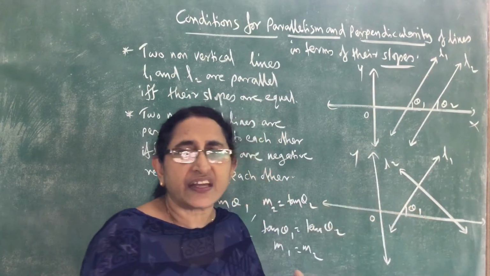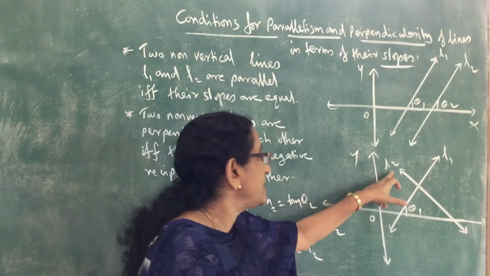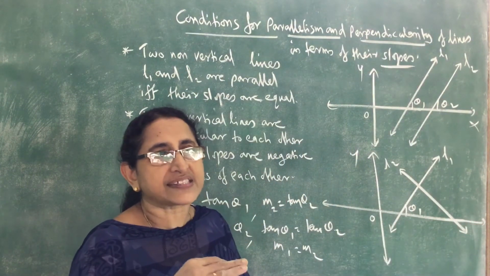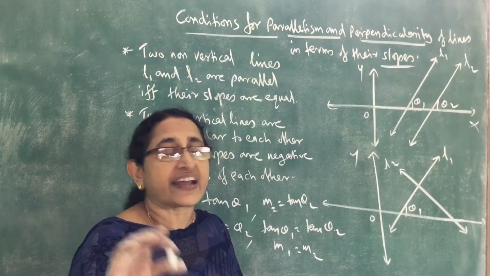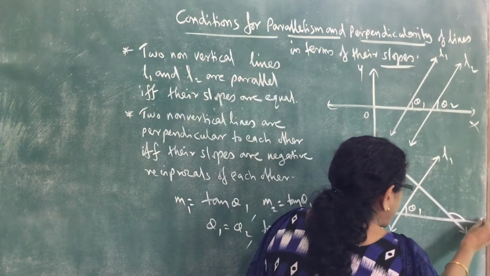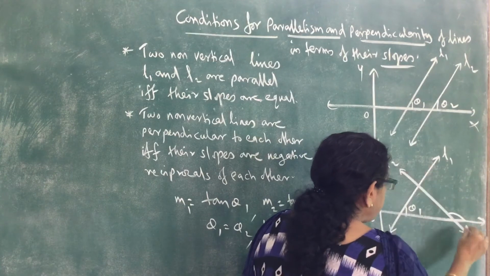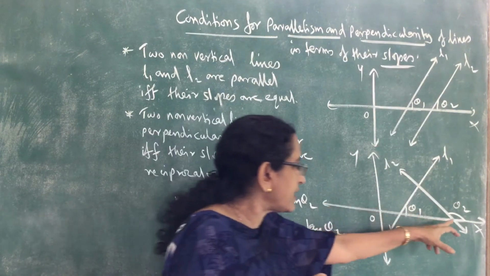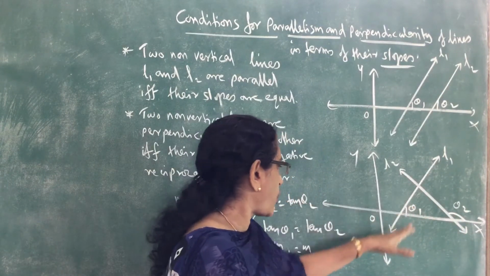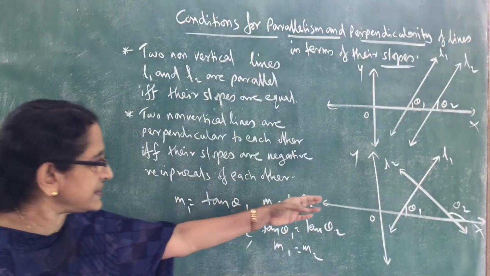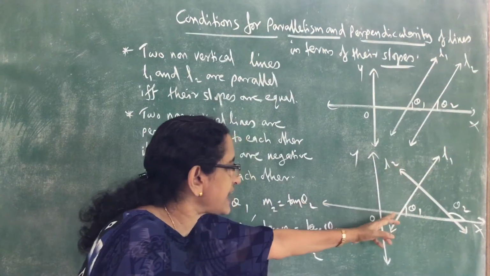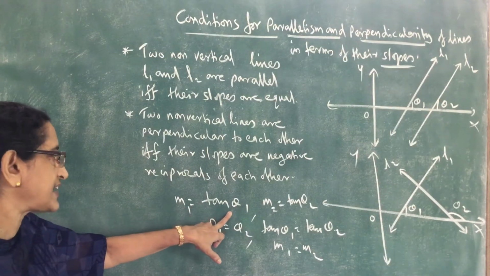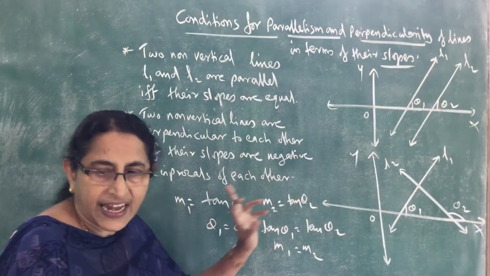And let theta 2 be the inclination of second line L2. That means that line makes angle theta 2 with the positive direction of x-axis. So this is the positive direction of x-axis, this angle is theta 2, this is theta 1. So in this case also, slope of the first line is M1 equal to tan theta 1, and M2 equal to tan theta 2.